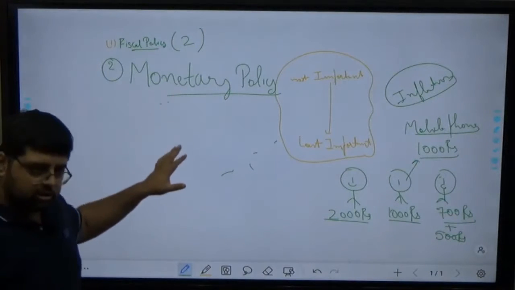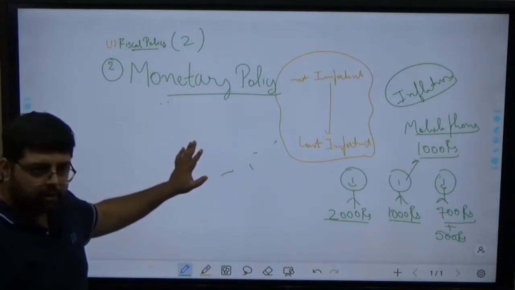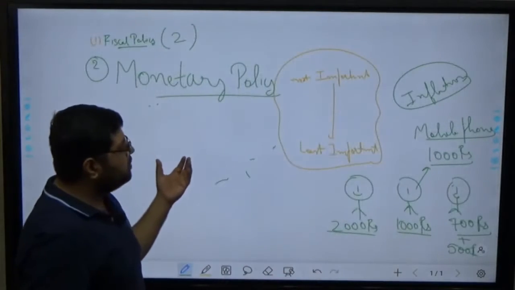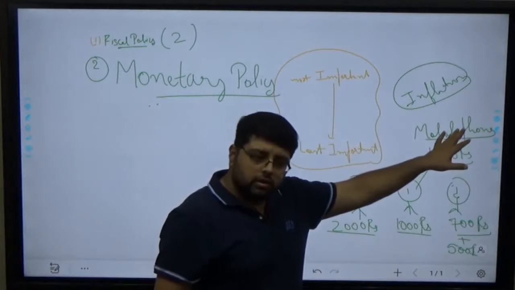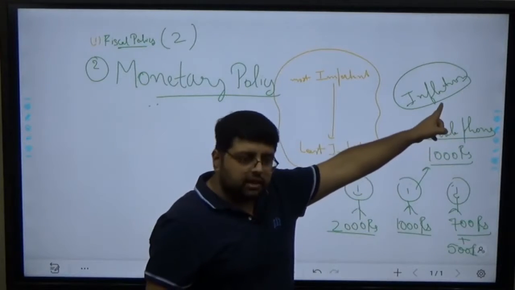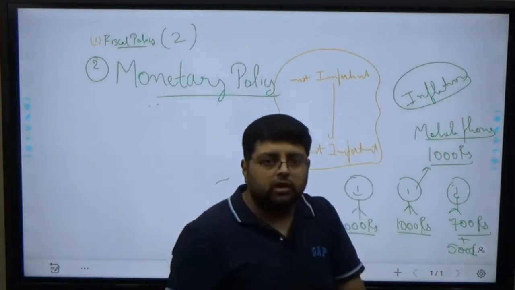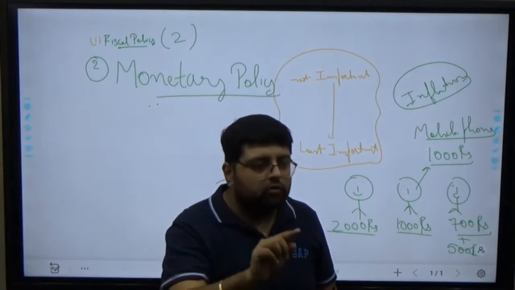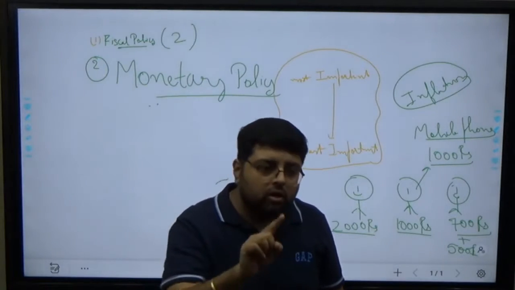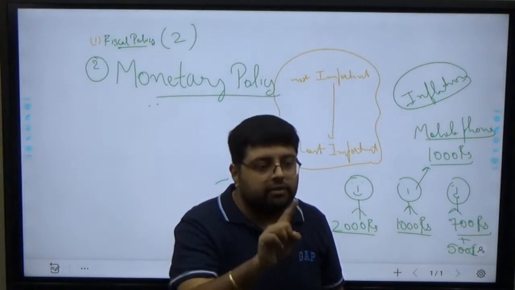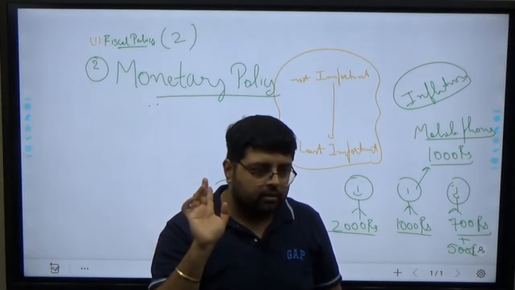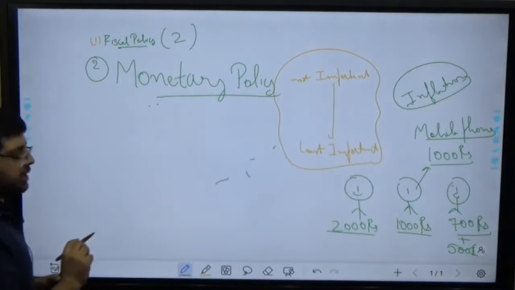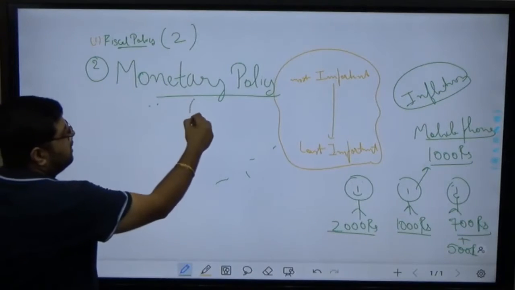There are many tools which we'll see when we deal with this topic, monetary policy. Through the help of these tools, your RBI is managing inflation. So in short, in crux, RBI is controlling the amount of money in the market in order to manage inflation. Clear? Yes or no? Okay, so this is our second. In this also you will find at least two questions.